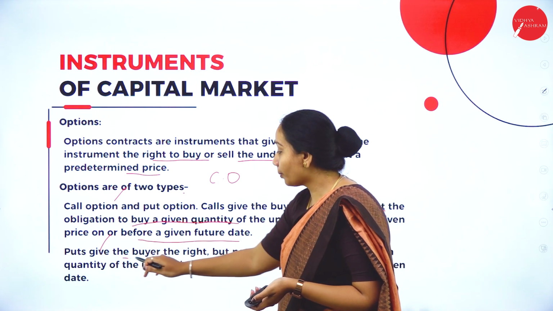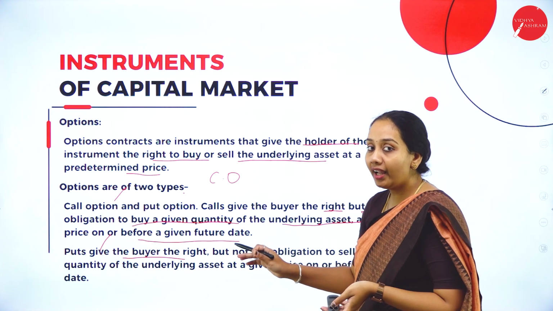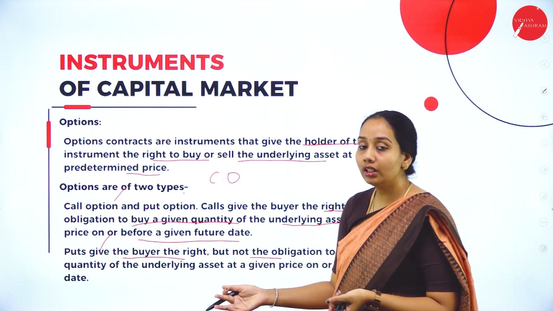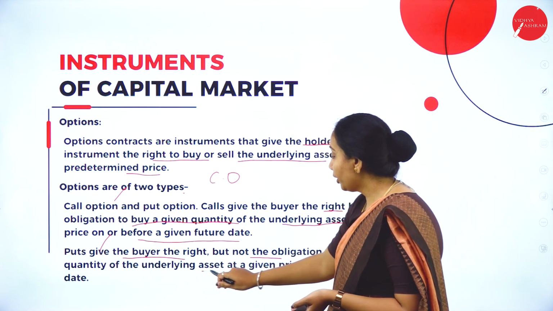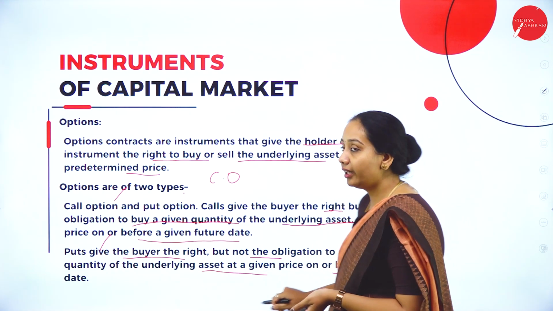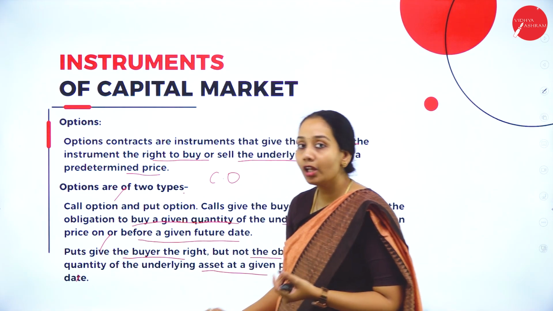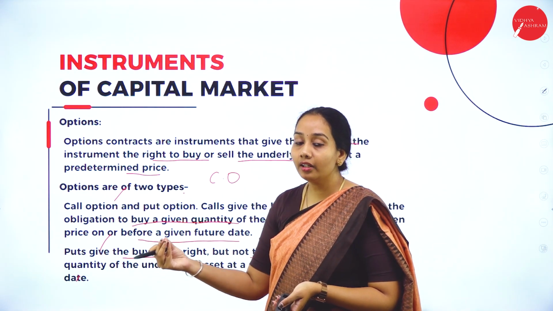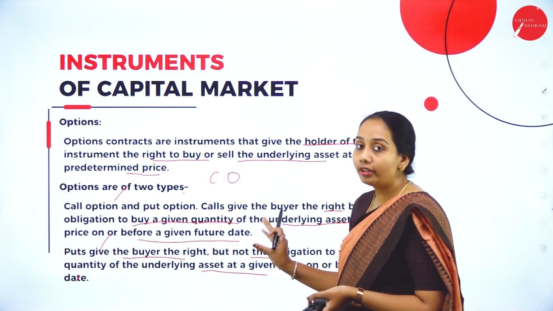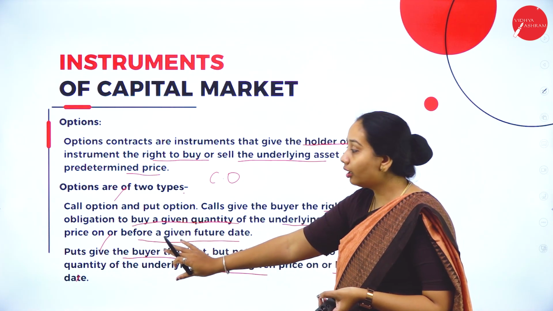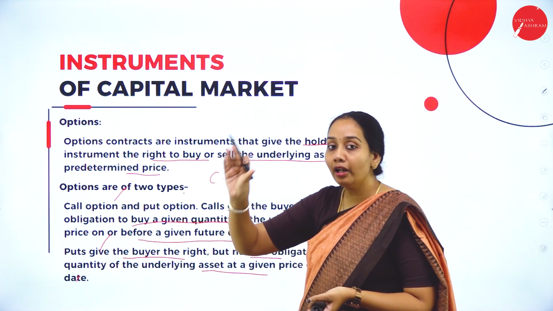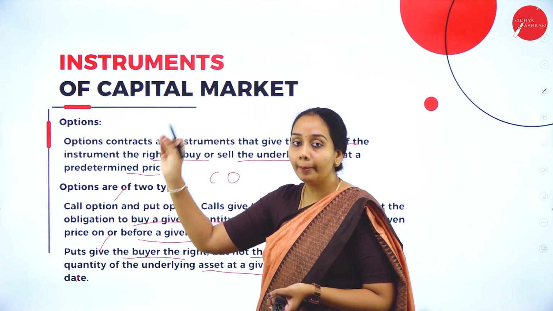In case of put option, the buyer has the right but is not obligated to sell the underlying asset at a predetermined price on a predetermined date. So in case of call option, the buyer has the right but not compulsorily to buy the underlying asset at a predetermined date, time or price.